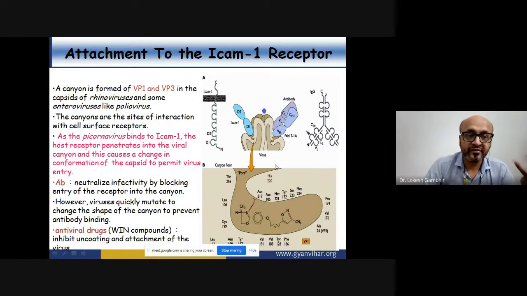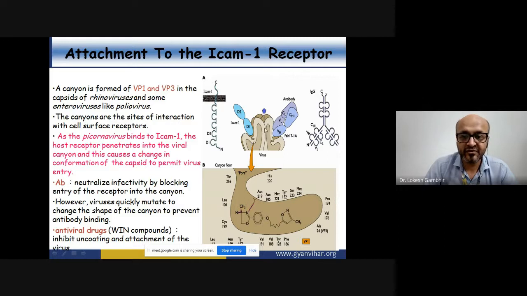Then how is the process going about? How is the complete process of attachment going about? Let us see in this particular image. See, this is your ICAM molecule. This is the cytosolic part. This is the outer part. So there are two domains that we are talking about, that is D2 and D1. Now this D2 and D1 will be attaching to the virus, first of all attaching to the viral protein.